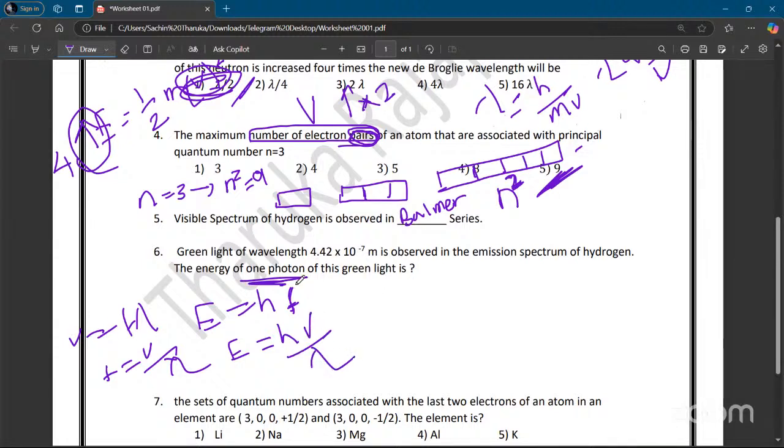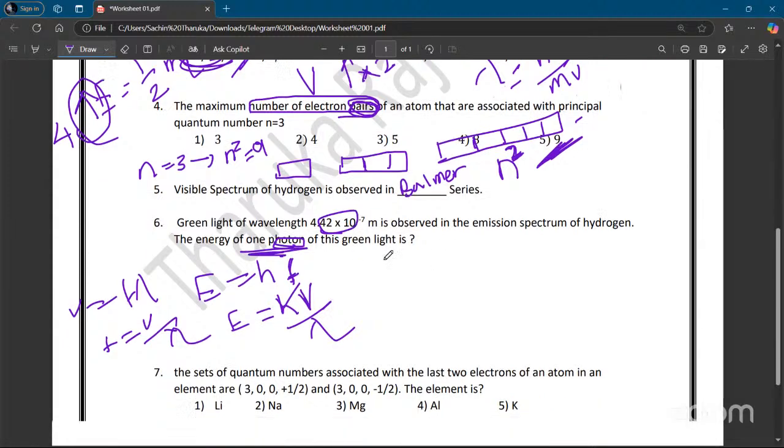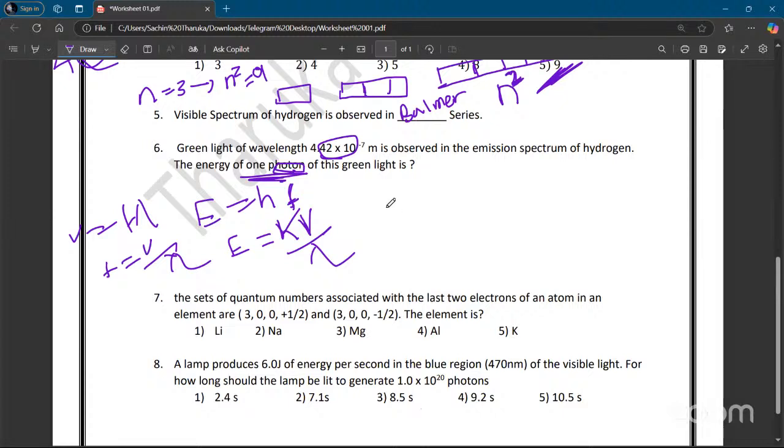You know the h value, 6.62 times 10 to the power minus 34 joule seconds. The velocity is the speed of light, because it is a photon: 3 times 10 to the power 8 meters per second, and you know the wavelength. You can substitute and get the answer. I won't get the answer now, it's just calculation. Don't use a calculator, use a logbook or something, simplify and take your answer.